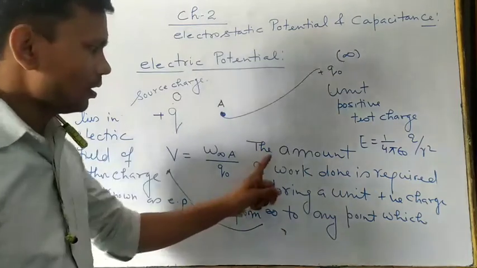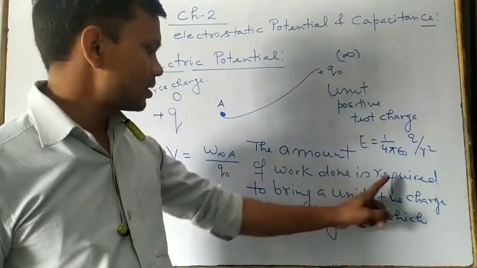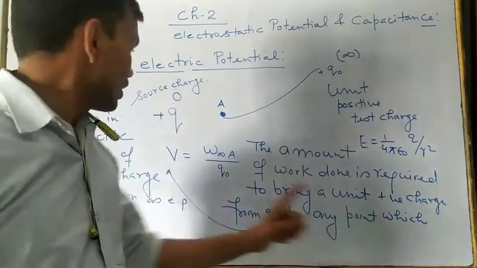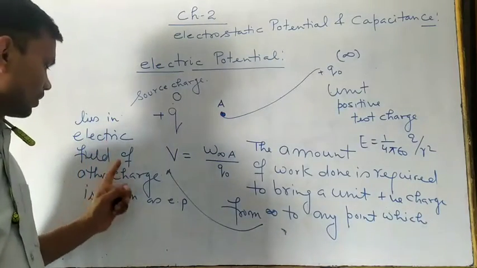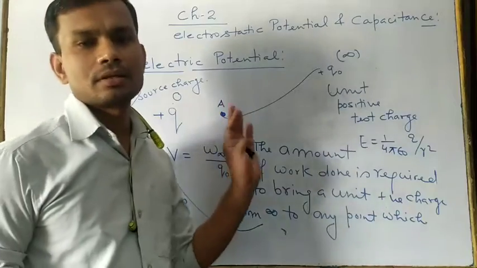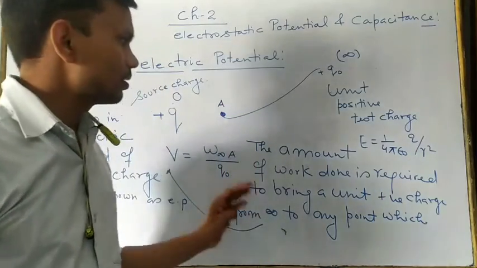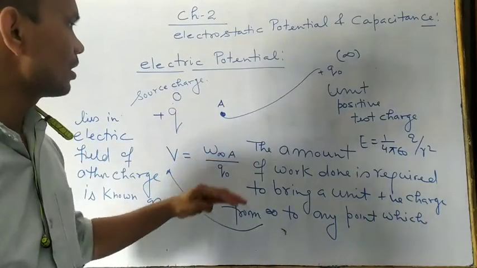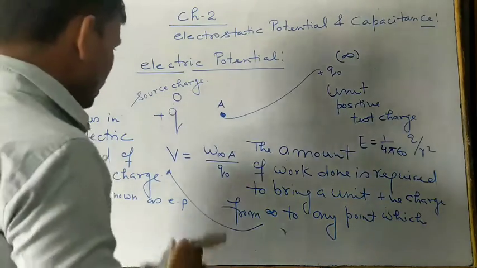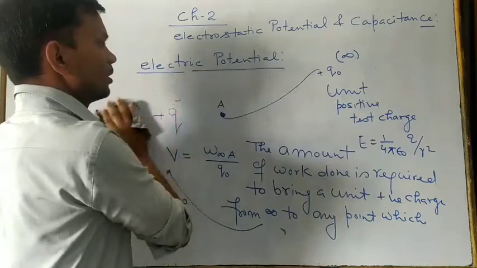Right? So what we have written: the amount of work done required to bring a unit positive charge from infinity to any point which lies in the electric field of the other charge is known as electrostatic or simply electrical potential. So this is the meaning and definition of electrical potential. After this, you have to see what is the SI unit of the electric potential.